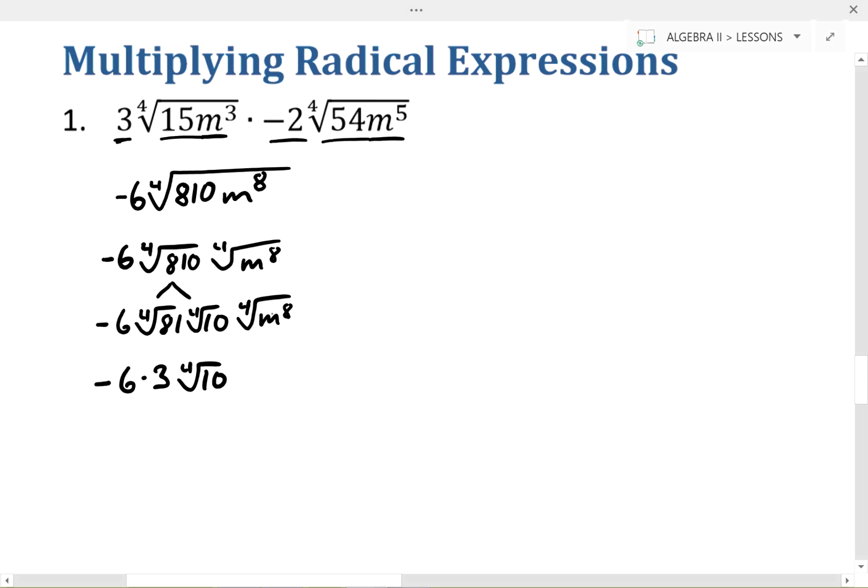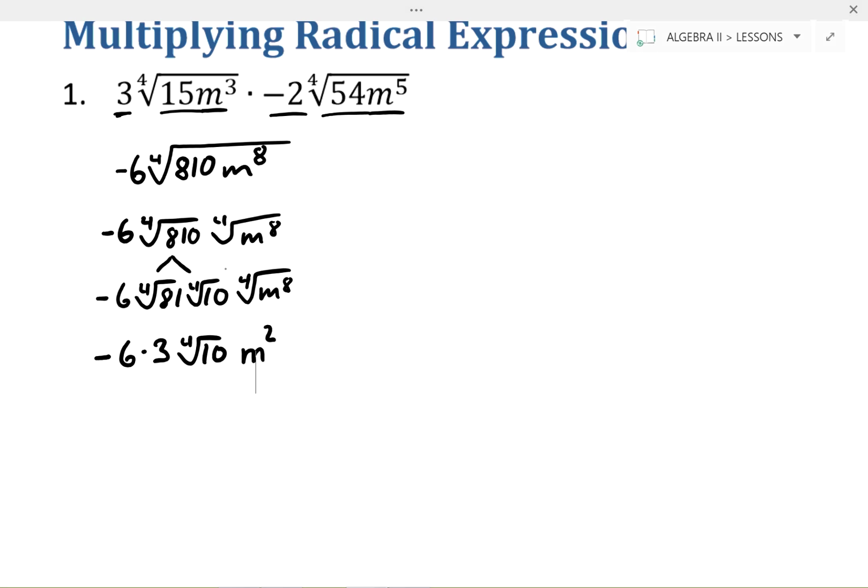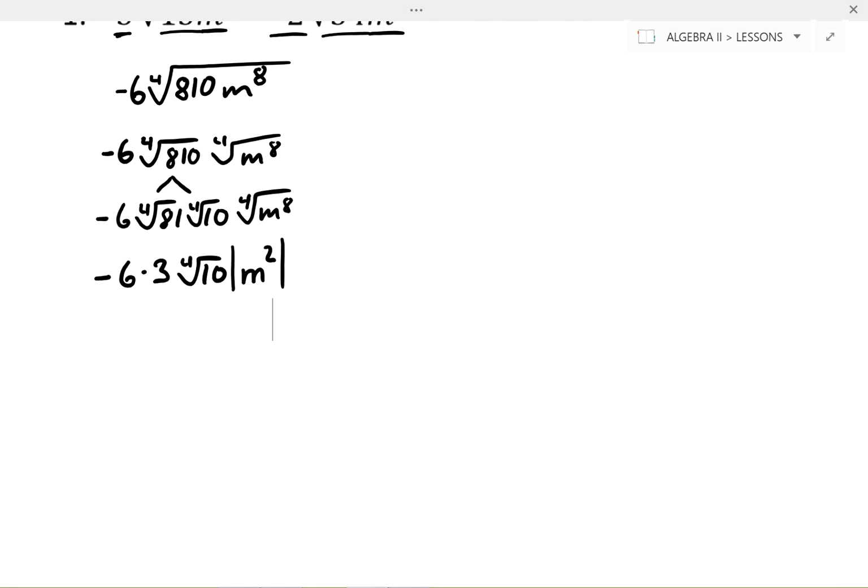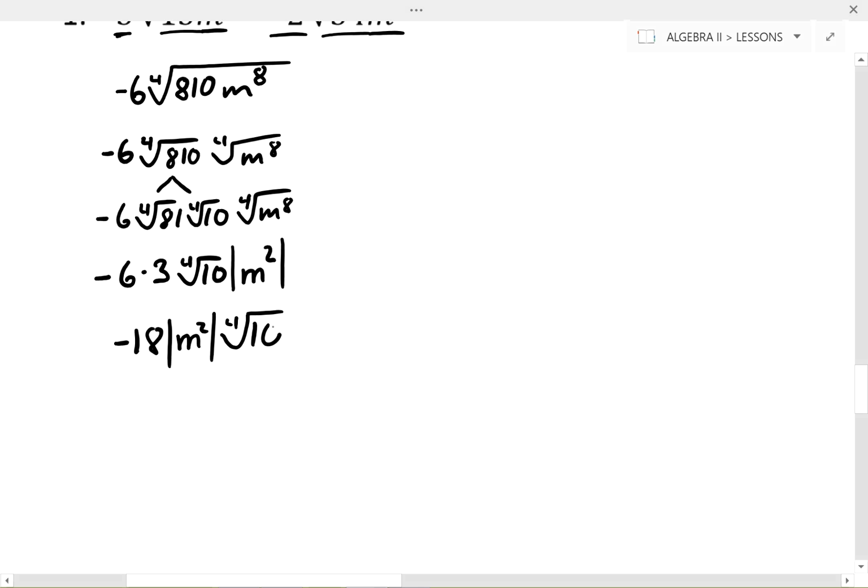My root of 4 goes into the exponent of 8 twice. So I have an m squared come out of that root. And there's no remainder, so there's nothing left under the radical. But I did cancel out an even root. So that means this m squared has to be put in absolute value signs. So to finish off this simplification, I'm going to do negative 6 times 3 is negative 18. And then absolute value of m squared. And then I always like to put the radical as the last part. So the fourth root of 10.